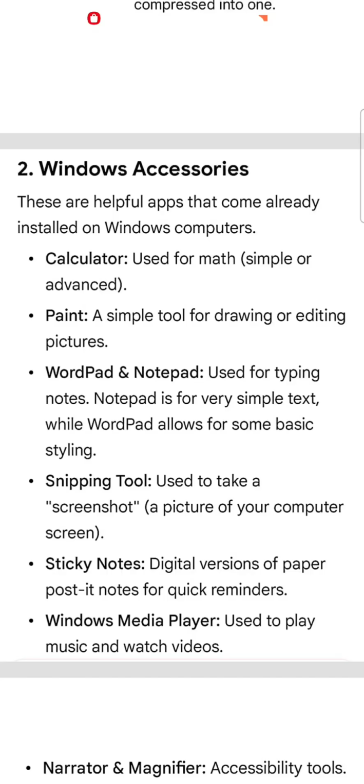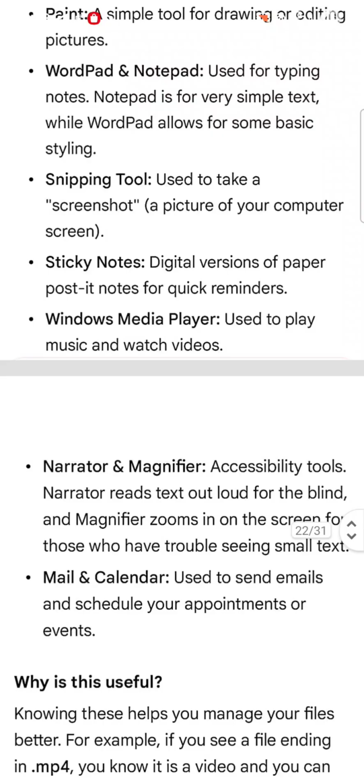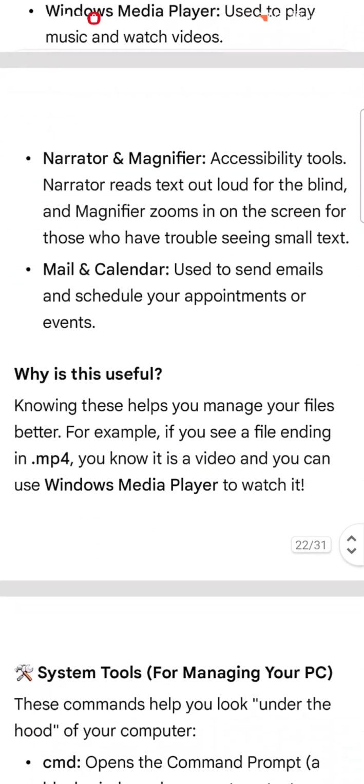Windows Media Player is used to play music and watch videos. Narrator and Magnifier are accessibility tools. Narrator reads text out loud for the blind, and Magnifier zooms in on the screen for those who have trouble seeing small text. Mail and Calendar are used to send mail and schedule your appointments and events.